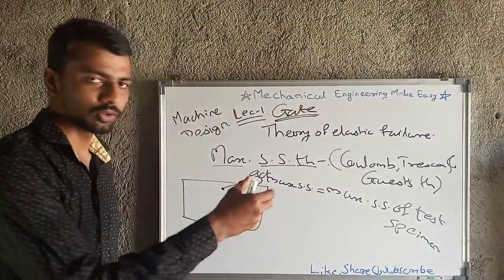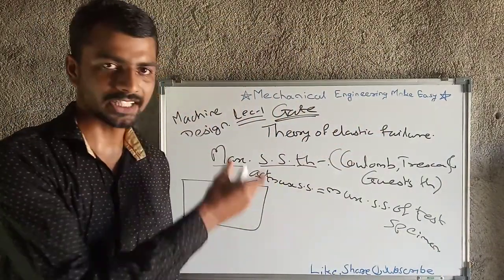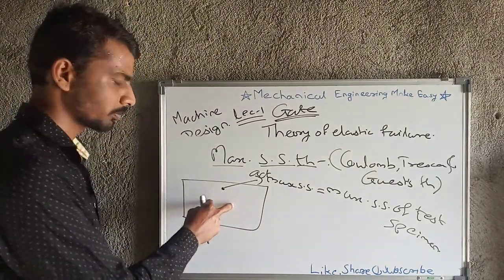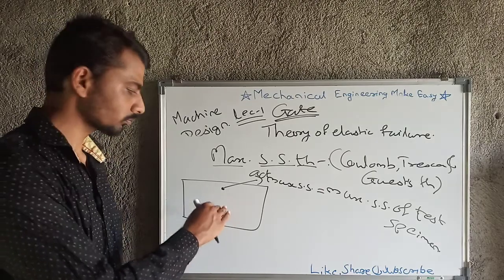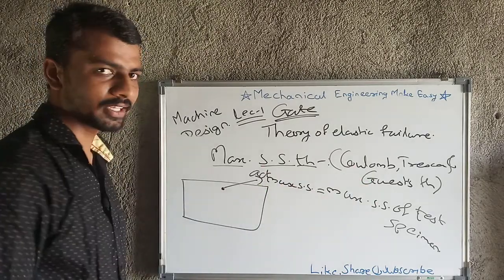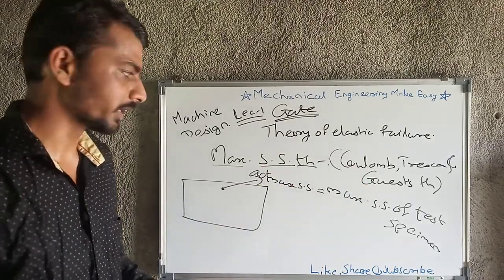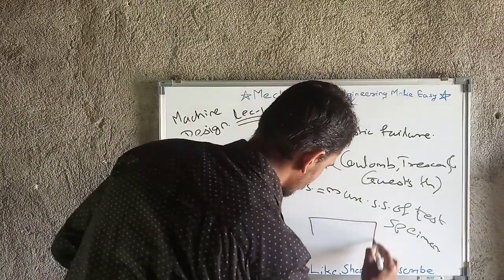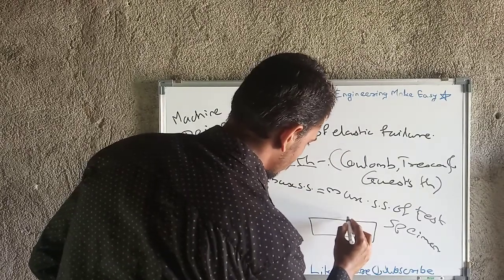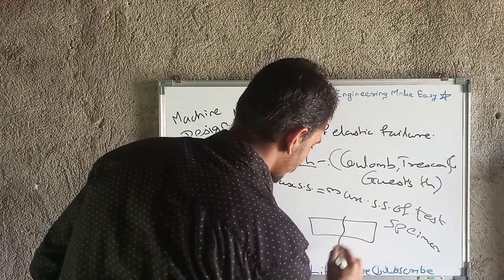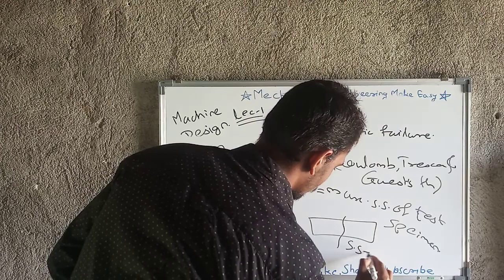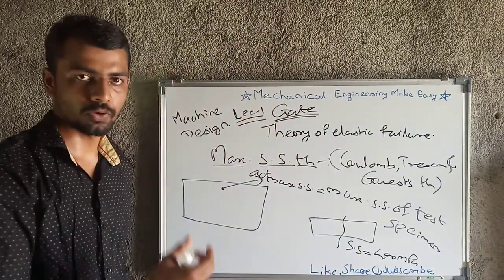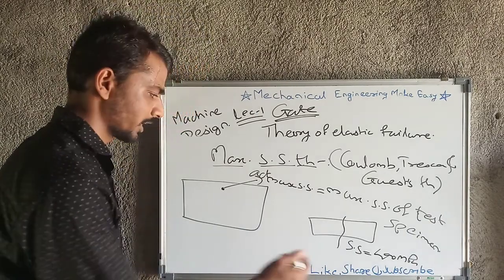Means we will have the values of maximum shear stress of the test specimen practically, and if the actual value of maximum shear stress increases beyond that, then the component will fail. This is nothing but the maximum shear stress theory. For example, this is a specimen, and this specimen has failed at a shear stress of, for example, 400 MPa.